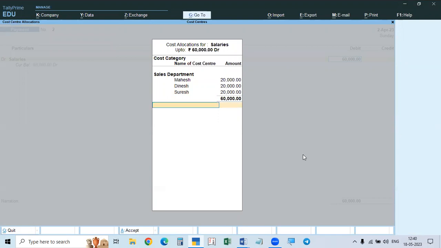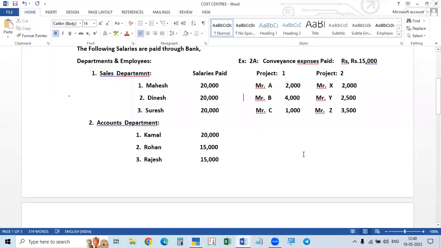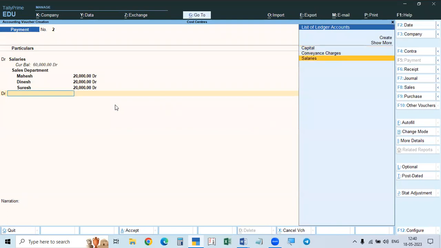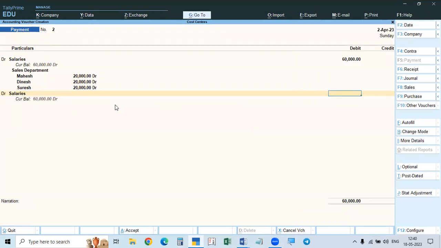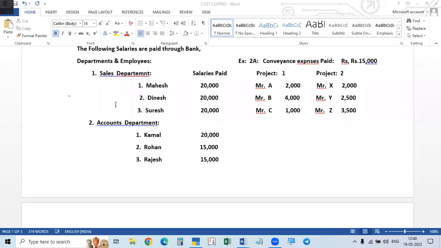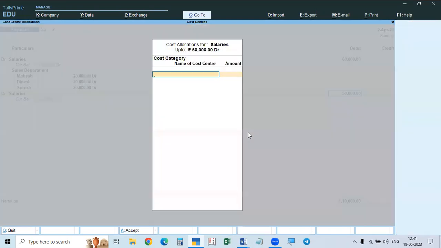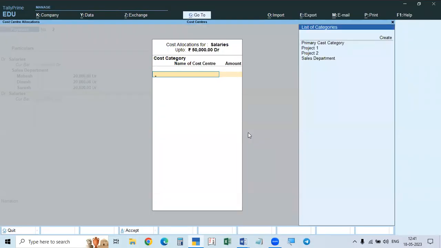Now we can create the second category also, but when you are making the entries, we cannot do all these things. Here we created that, and the 60,000 is divided. Now debit salaries again. The second entry we can make separately or in one entry. Salaries here, 50,000 rupees. Now the category is not available, so the already existing ones will come.